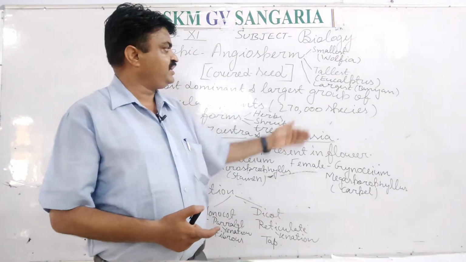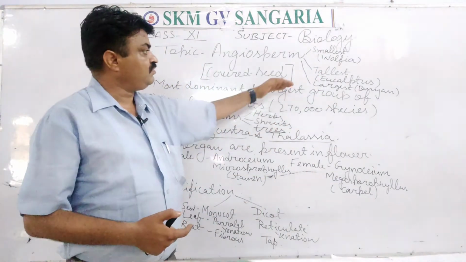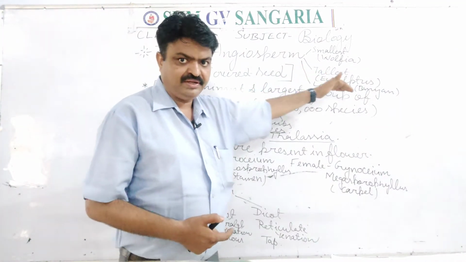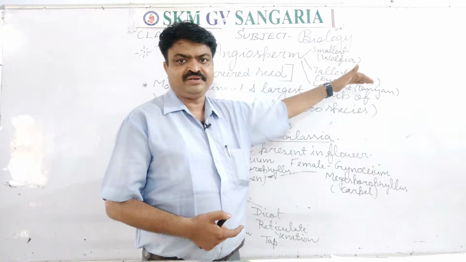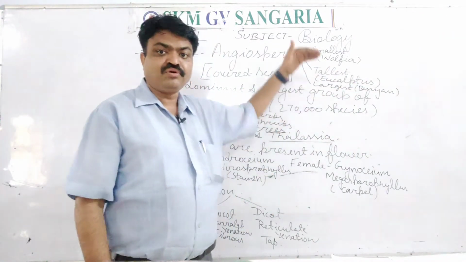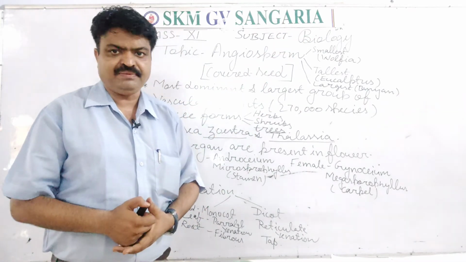In Hindi, what do we say? So the largest tree is the banyan tree, largest angiosperm is the banyan tree, and tallest is Eucalyptus, and smallest is Wolffia, students, that is found in the aquatic habitat.